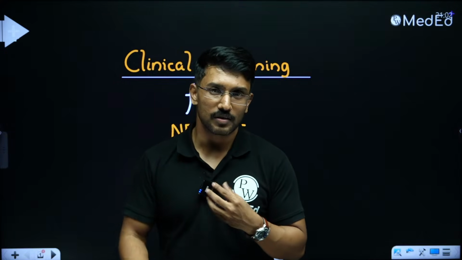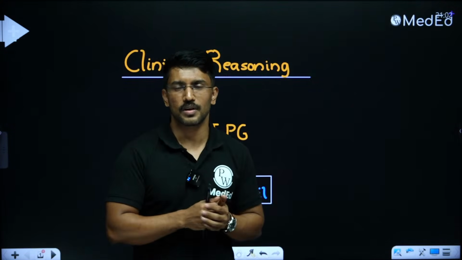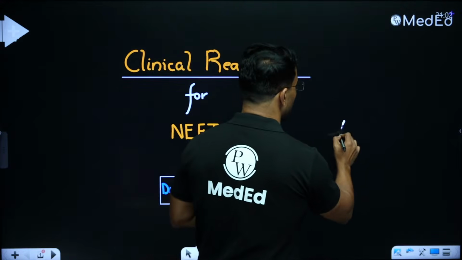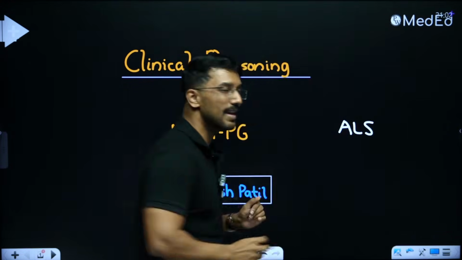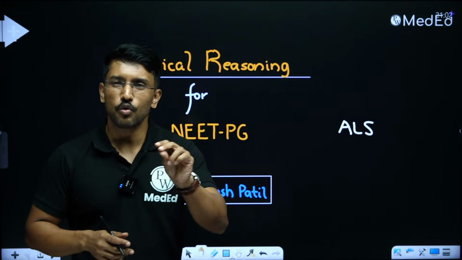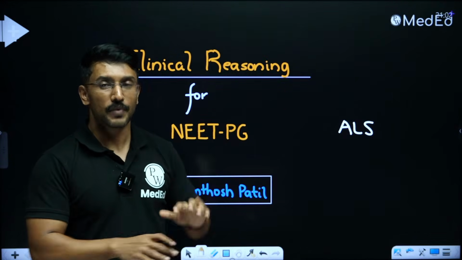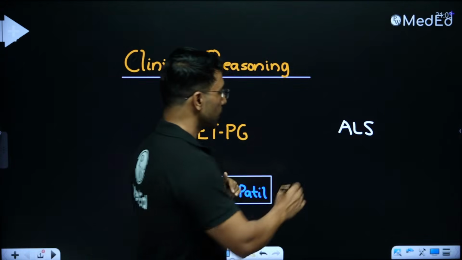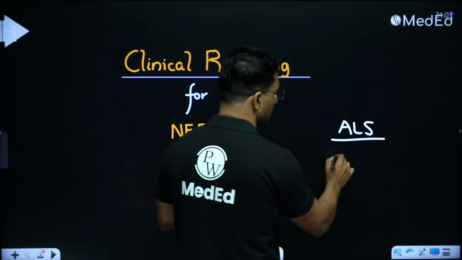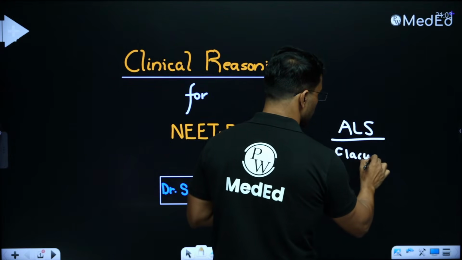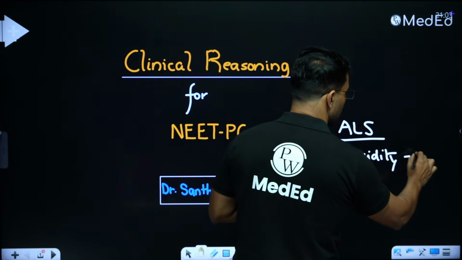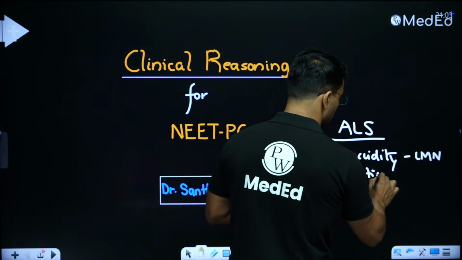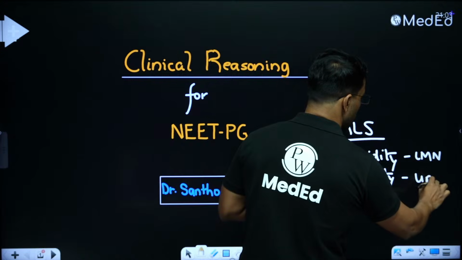Why am I not able to answer? Why am I not able to decipher from the story? Because this story is actually of a patient, let us say, with amyotrophic lateral sclerosis. So I might have read about ALS, but then I don't know how to pick up that this question is talking about ALS. So in the story that I told, there were sufficient masala to diagnose it as ALS. What was the masala? The main masala was that this patient had flaccidity, which is a sign of LMN damage, and this patient also had spasticity in some group of muscles, which is a sign of UMN damage.